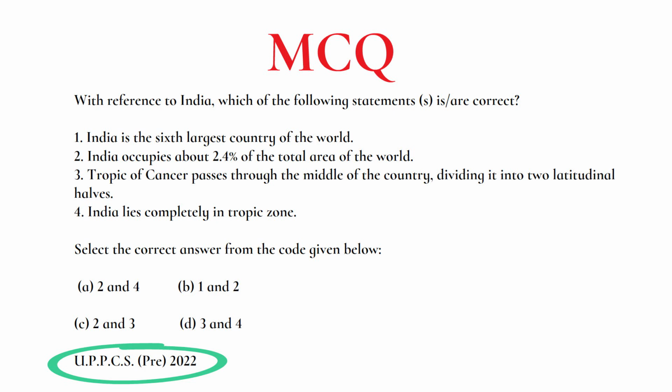First statement, India is the 6th largest country in the world. It's incorrect. India is the 7th largest country in the world. India occupies 2.4% of the total area of the world. This statement is correct. Tropic of Cancer passes through the middle of the country, dividing it into 2 latitudinal halves. This statement is correct. India lies completely in tropic zone. This statement is incorrect. So answer is C. Statement 2 and 3 are correct.